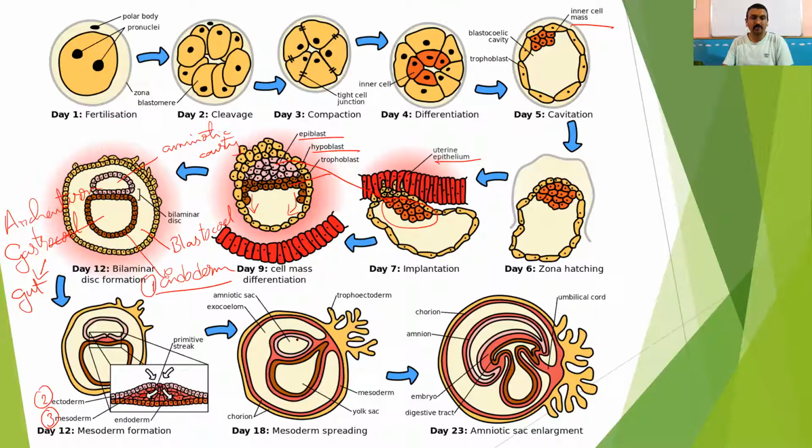Amnion will be formed here, and here the cells of endoderm as well as mesoderm are going to form the yolk sac, the gut, the allantois, all those things. How the various fetal membranes develop, we'll discuss in the next video, where we discuss the development of various fetal membranes. And also we will discuss how this particular structure will develop into what is called the placenta, right? The placenta development and the fetal membrane development we will observe in the next video.